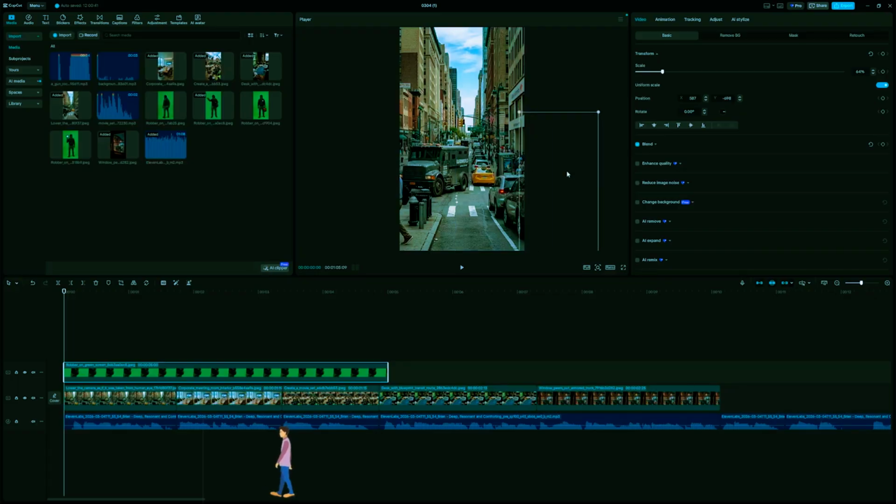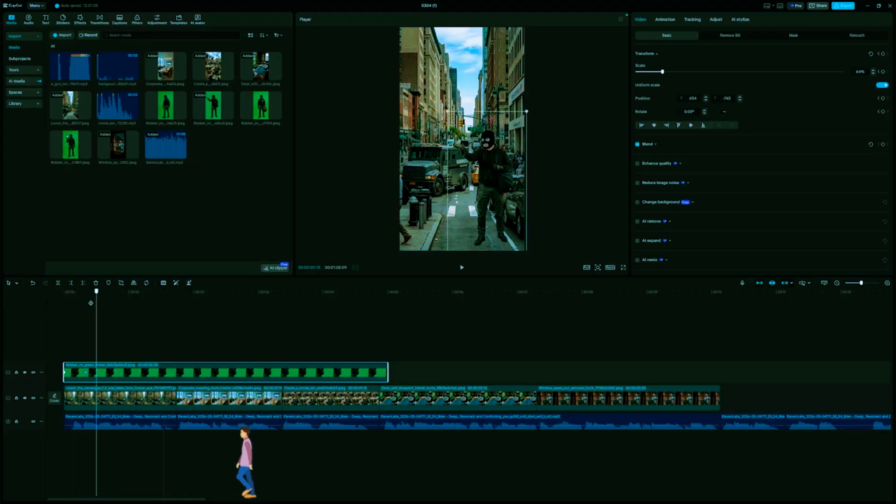Now I'll show you how to make this effect where he bursts onto the scene, and it's super easy. Firstly, position the robber where you want him to appear on the screen, and move the playhead slightly away from the start like I've done. Now you need to head to the top right, and click this diamond symbol to make a keyframe. Now move the playhead to the start of the image, and we're then going to drag our character off the screen. Now you can see we now have this clean animation.